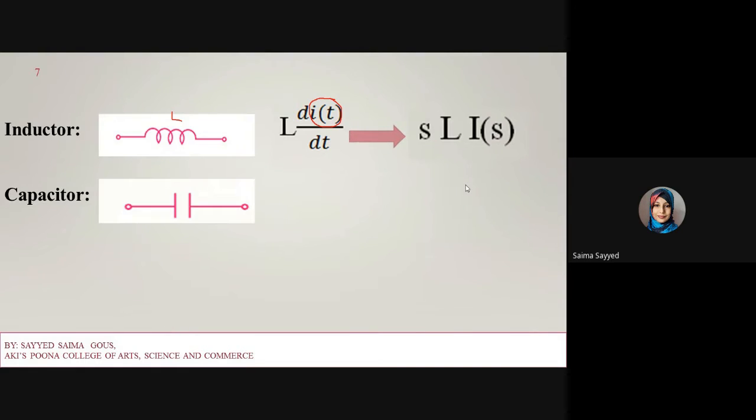Next one is a capacitor. This is capacitor C, and the voltage across the capacitor is given by 1 upon C times the integration from 0 to infinity of i(t) dt. So the Laplace of this is given by 1 upon C, 1 upon s into I(s).